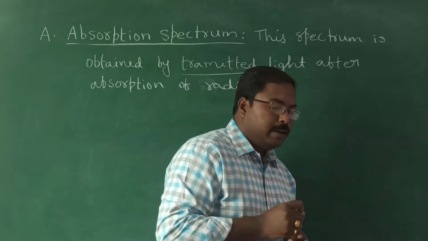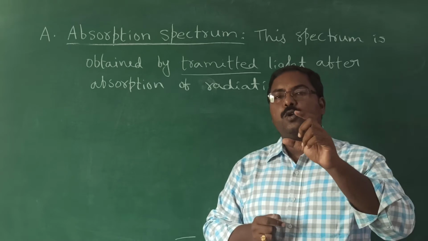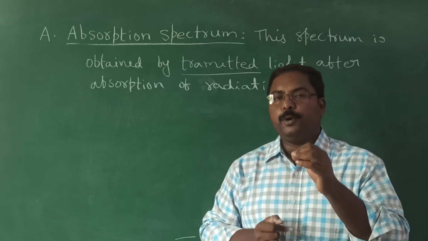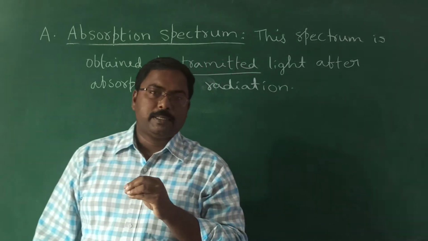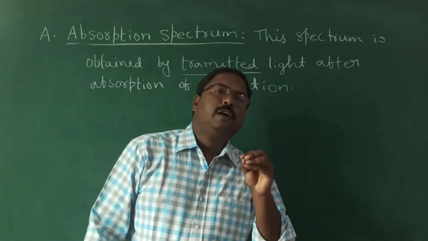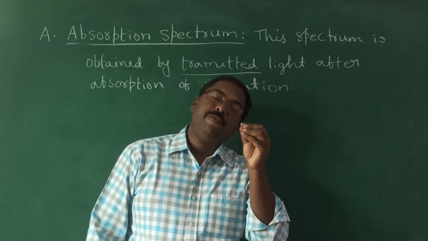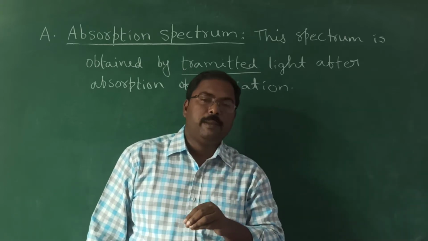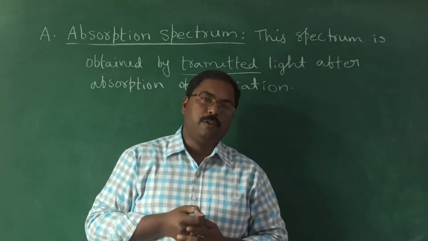For example, when we pass the light radiation through sodium vapors, sodium we know, the sodium absorbs yellow color. Every particular atom, not only sodium, absorbs a particular wavelength only.